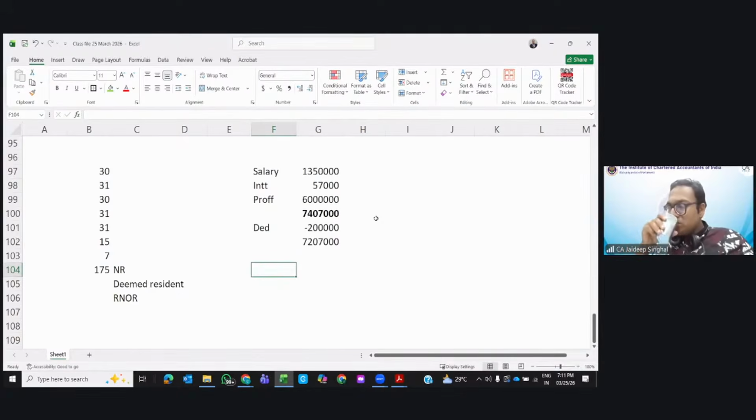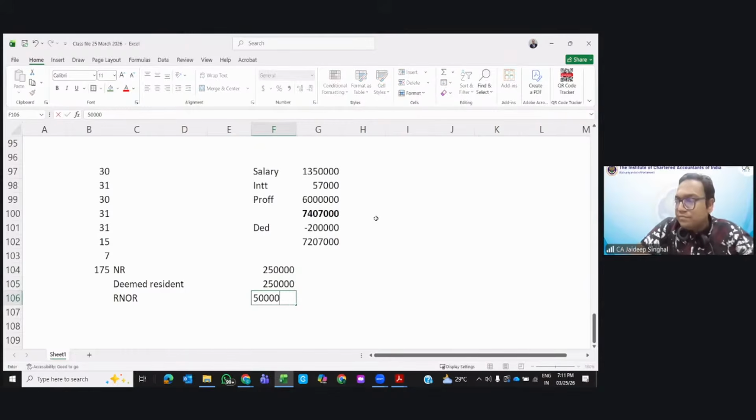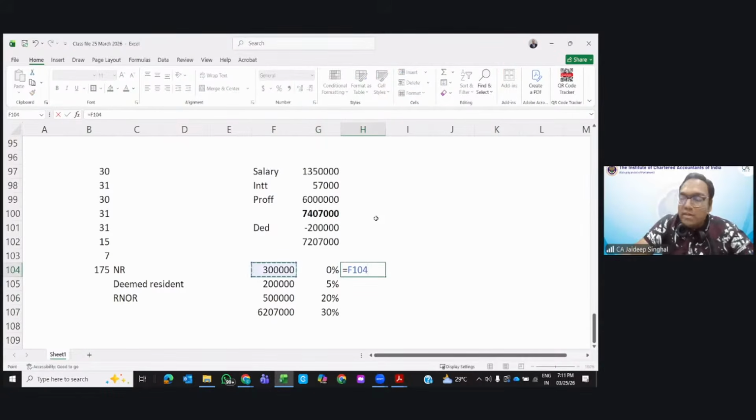Everyone, what is the tax liability? Can you tell me the slab rates for the old scheme? Up to 2 lakh 50,000, then next 2 lakh 50,000, then next 5 lakhs. Then what is the balance left? This minus 10 lakhs. Yes, now every one of you is correct. I said it wrong. 3 lakhs, 2 lakhs, because he's a senior citizen. Very, very important to see all of this. 0%, 5%, 20%, 30%.